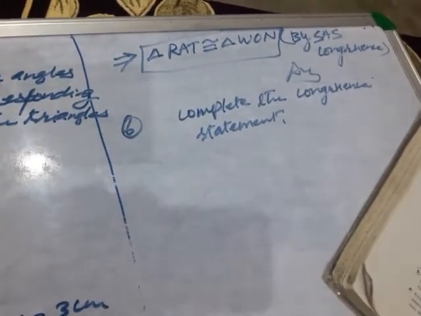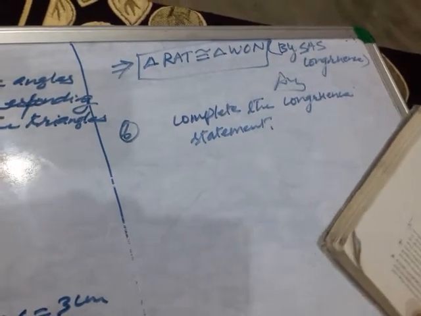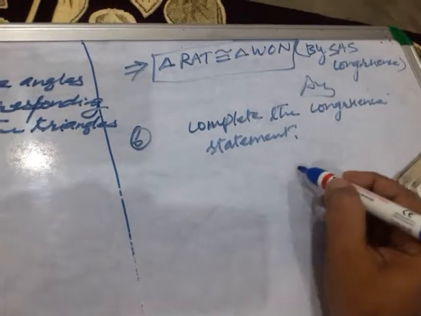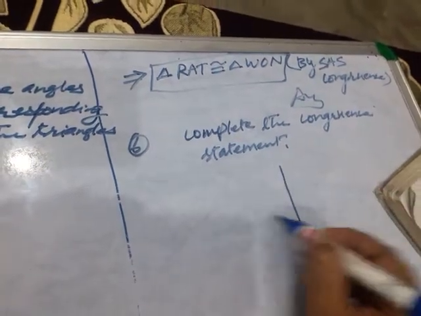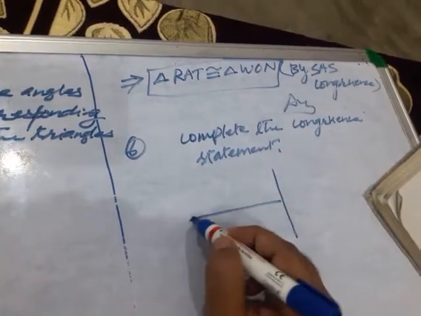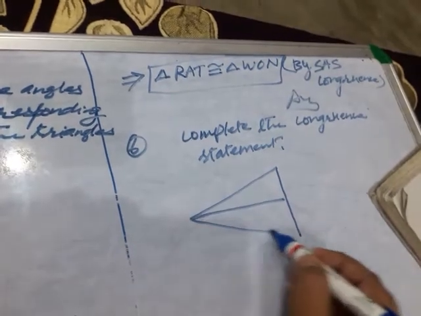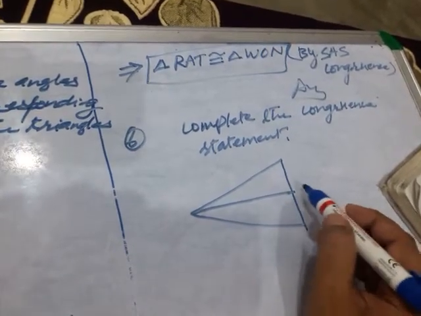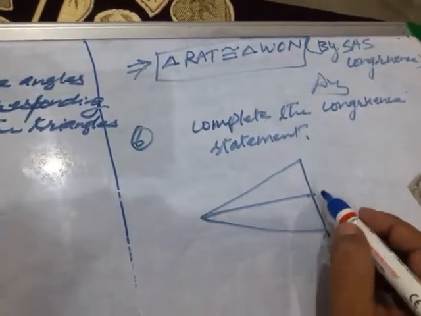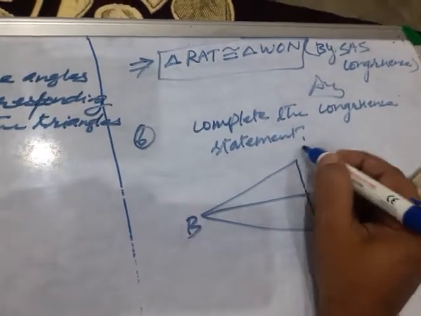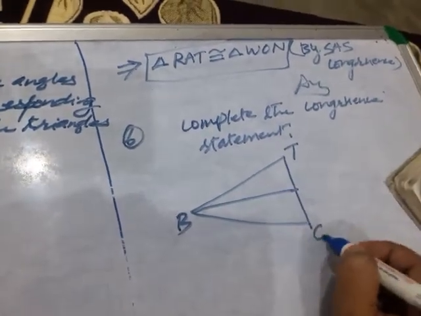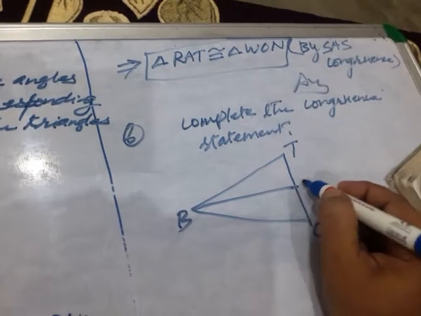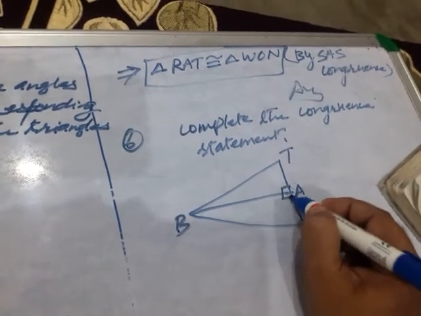Complete the congruence statement. Here one figure is given, that is BTC. Here B, T and C are there, A is there, and one right angle is there.